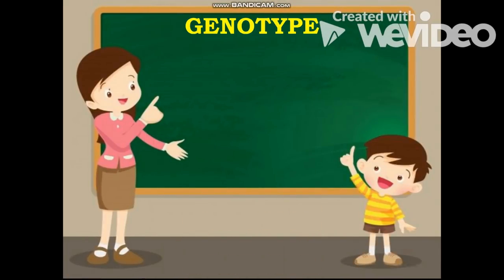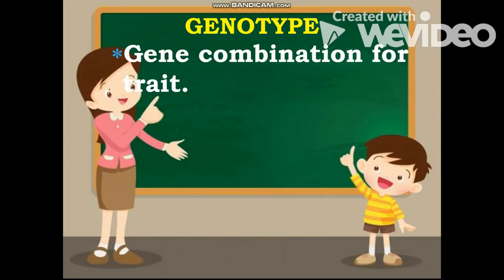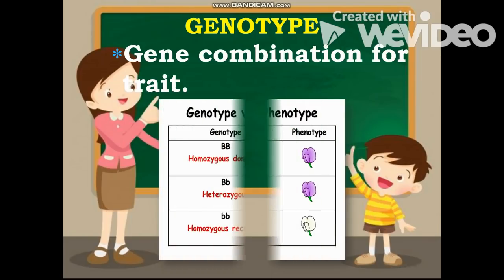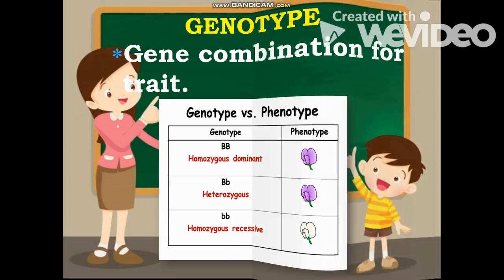The next one, genotype. When we say genotype, that is the gene combination for a trait, or the genetic makeup or allele combination present in an offspring. For the given example here, we have the homozygous dominant, heterozygous, and homozygous recessive. Pag sinabi nating genotype, that is the representation for the phenotype. So that is represented as the letters.